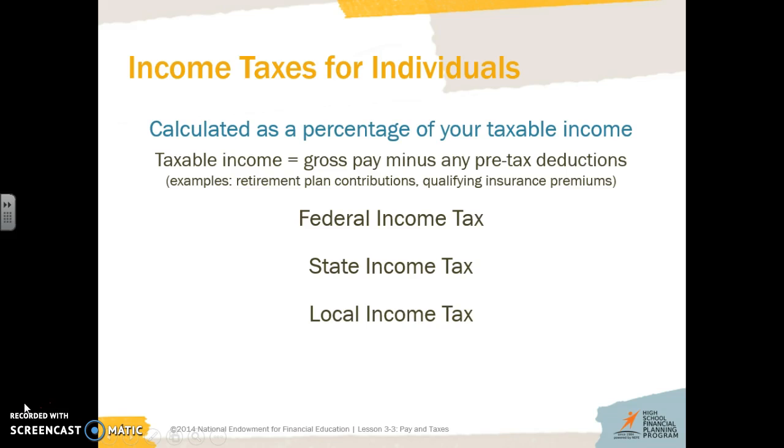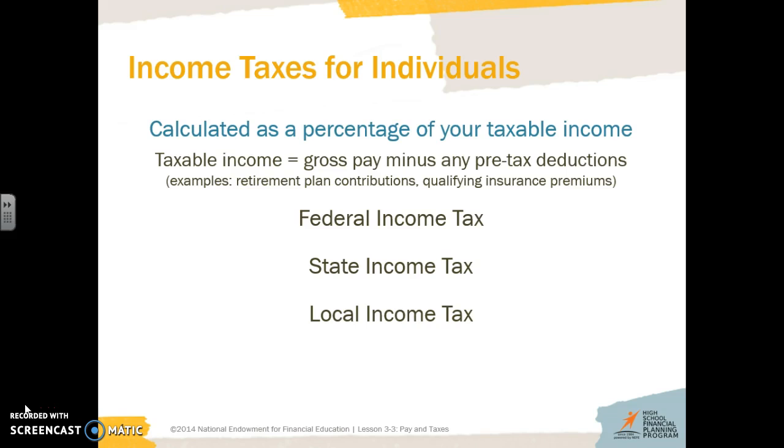So there's three different types of taxes. There's federal income tax, there's state income tax, and there are local income taxes as well. Federal income tax means the money that you make is going straight to the federal government. That is like the United States of America. If you have state taxes, that is what you're paying to your state, the state of Virginia, or the state of New York, or Maryland, or California. Those would be some other taxes that you might have to pay to your state. There might also be some local income tax, so for the county or the city that you live in as well. That one is determined by the city itself.